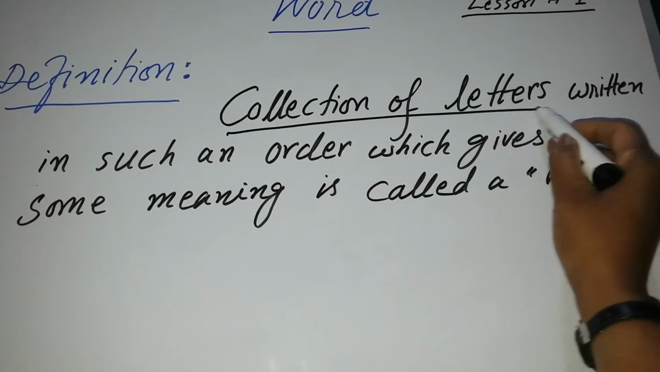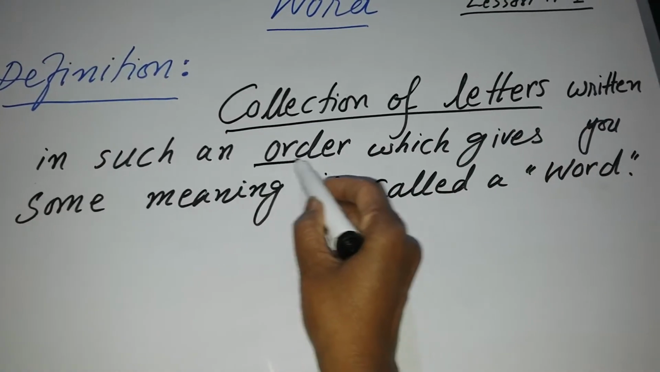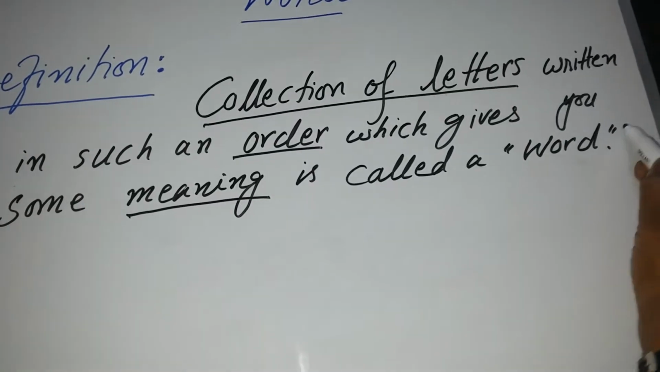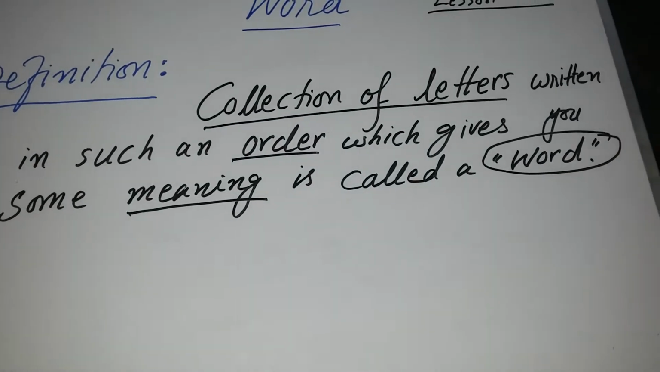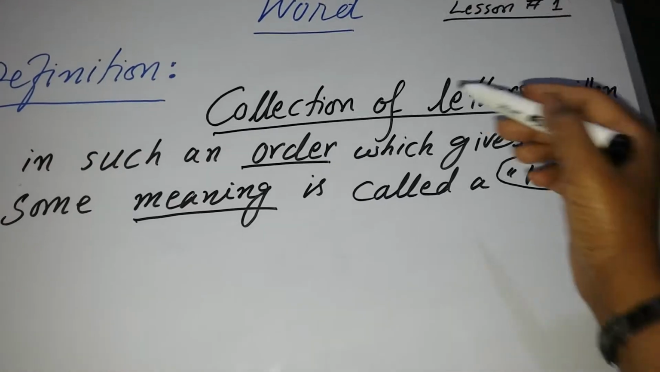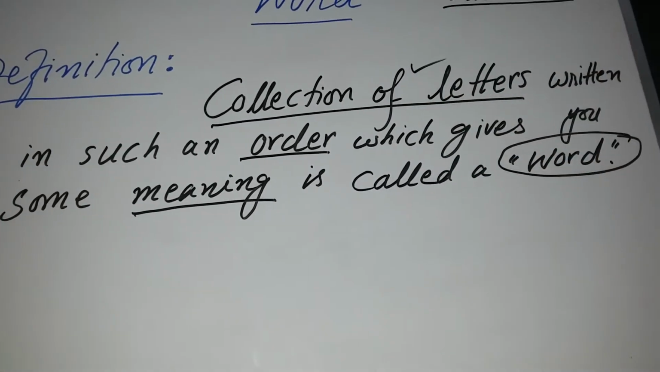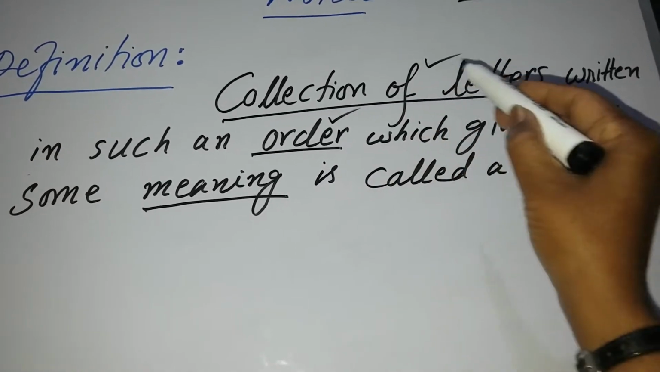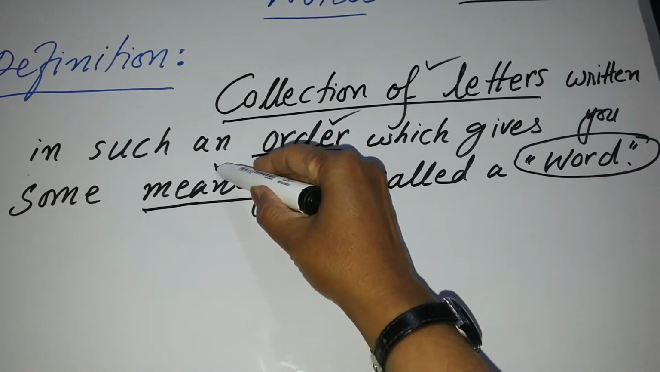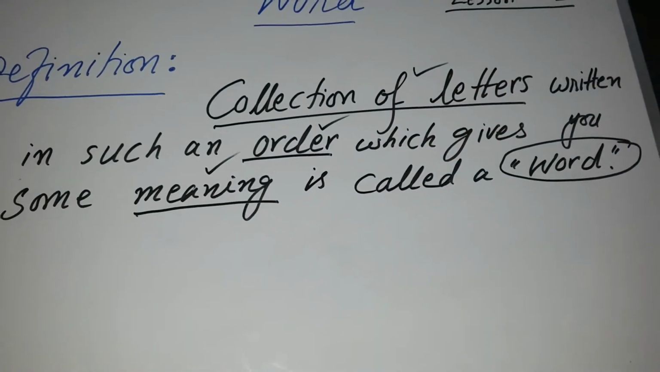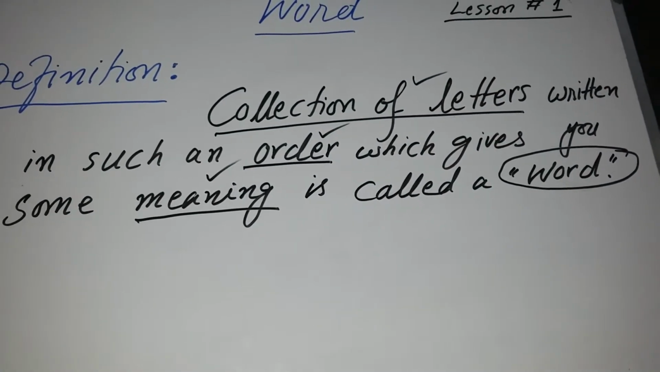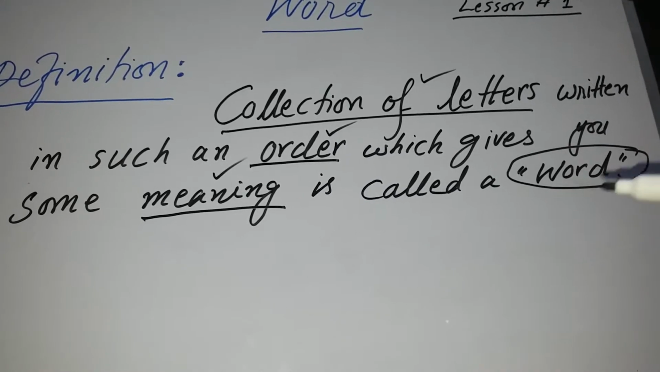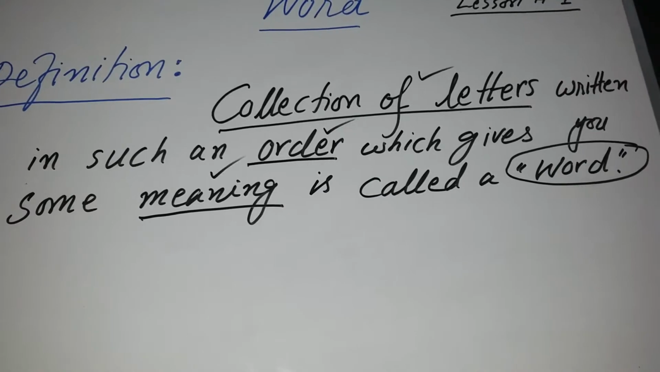Collection of letters written in such an order which gives you meaning, that will be called word. This is the definition of the word. There must be a collection of letters in a word. They must be written in an order and they must give you some meaning. Always remember, when the letters are written in an order, they will obviously give you some meaning, and that combination or collection of letters will be called word.